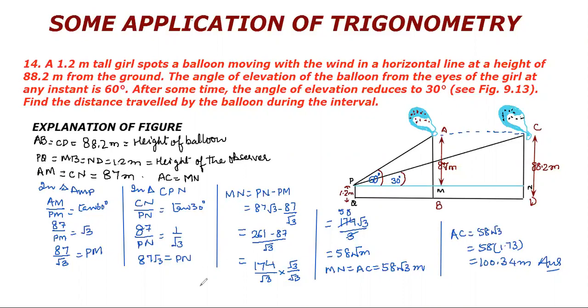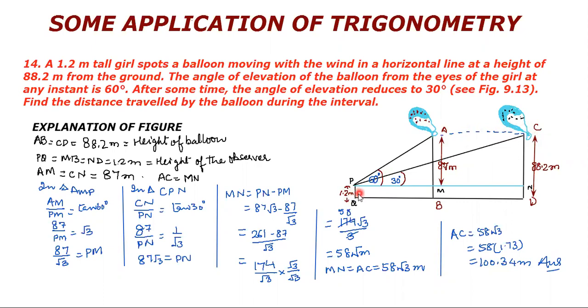Children, you all must have seen gas balloon. The gas balloon is at an instant, if it is here, after some time the observer observes that it moves in a straight line and reaches the point C. The height of the balloon is not changing, just the position is changing from A to the position C. And here is the observer PQ.